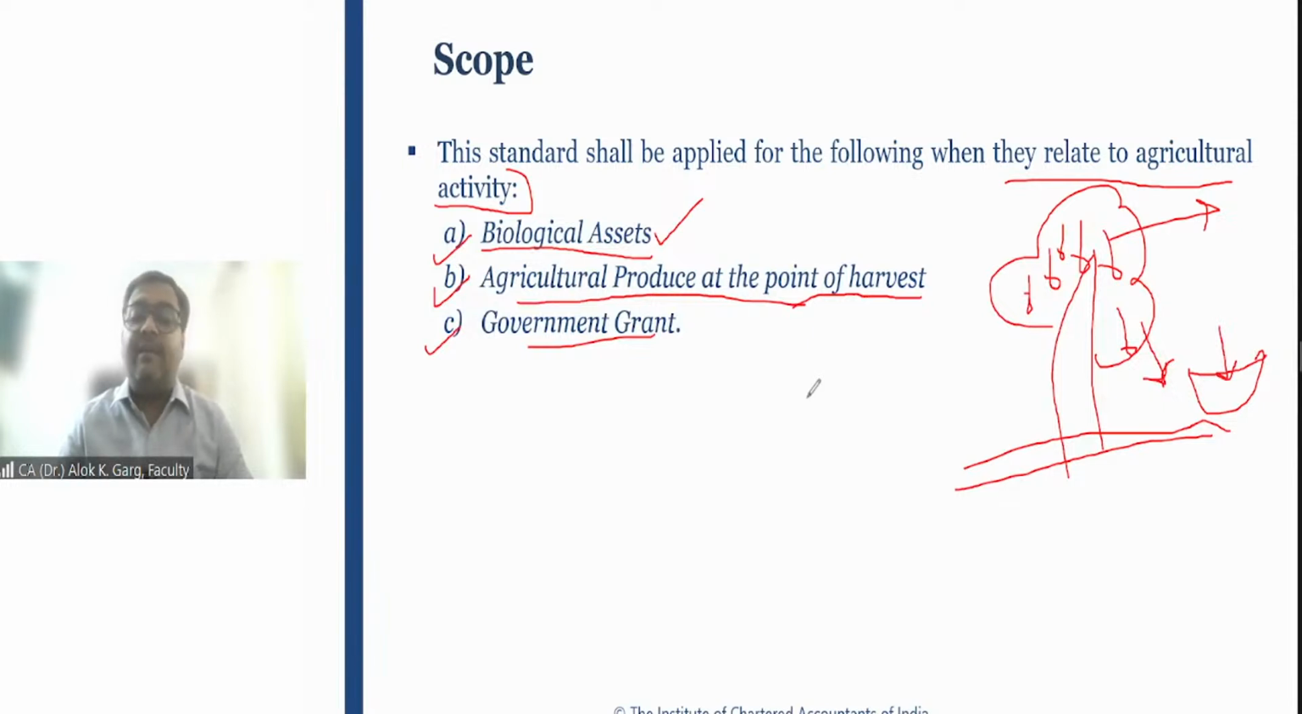Or government is saying, since the production of milk is getting down in the country, if you are engaged in this milking activity or maintaining the cows, and you feed the cows with hygienic, healthy food, and if you engage in this kind of dairy activity, we will give you a grant, right? So again, this is a kind of government grant relating to agricultural activity. So three items are covered in this standard: biological asset, agriculture produce at the point of harvest, and government grant, right?